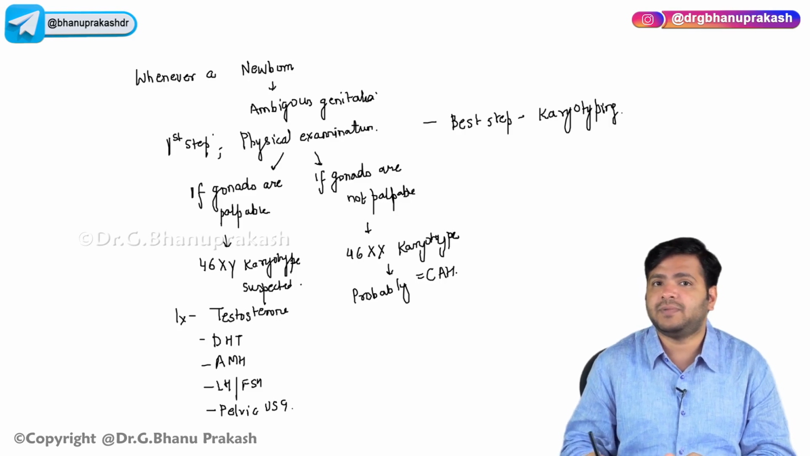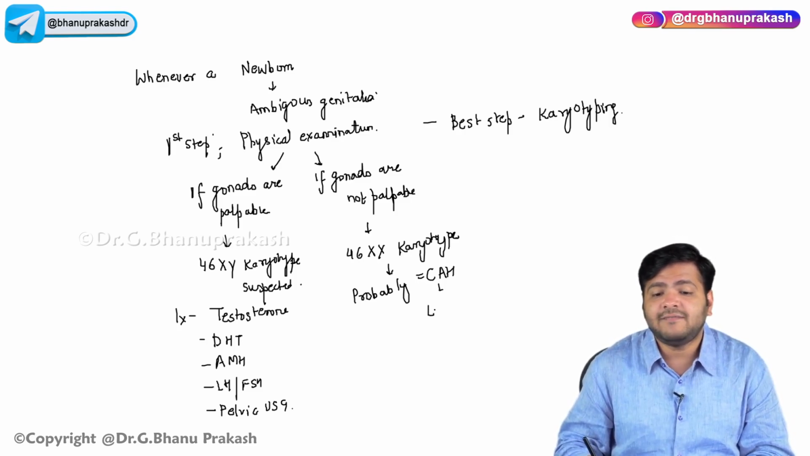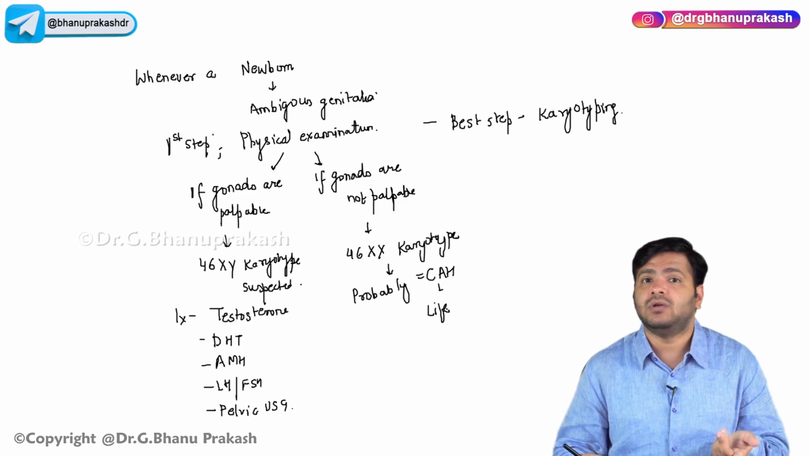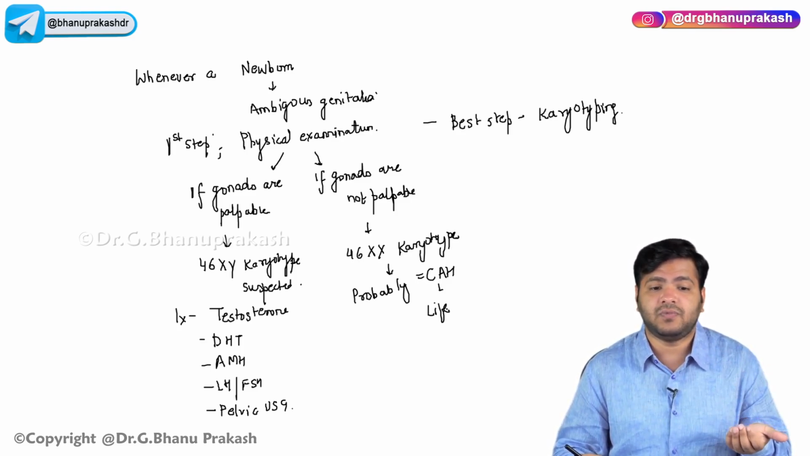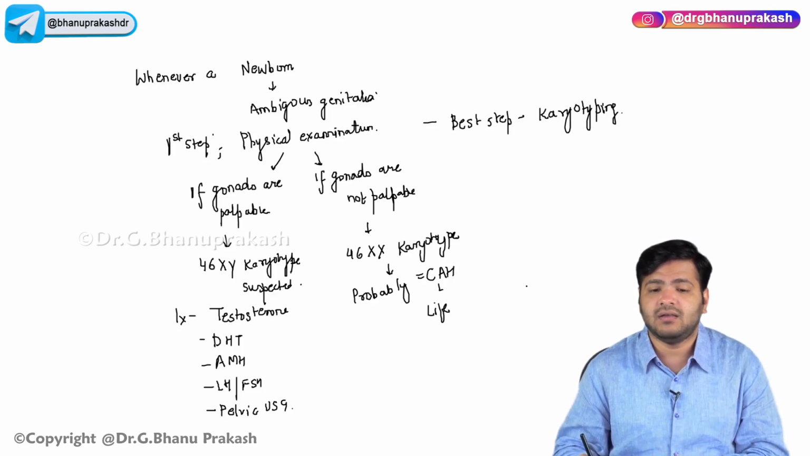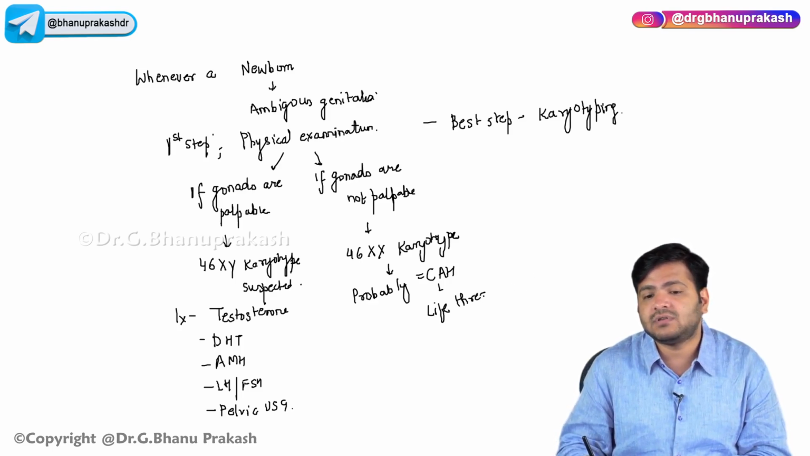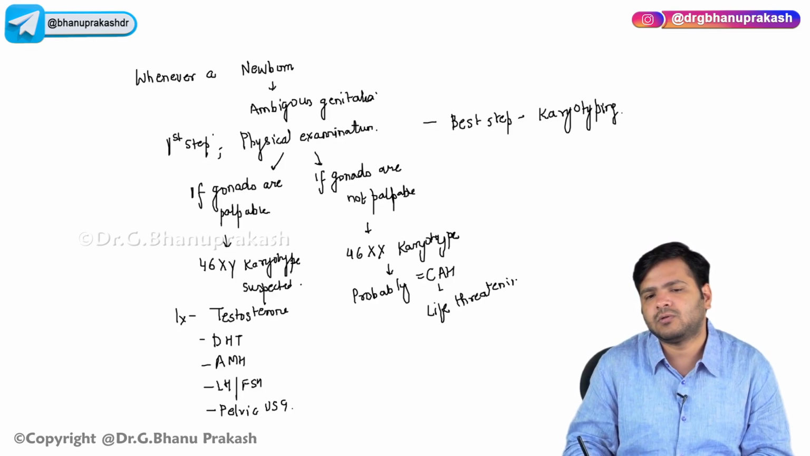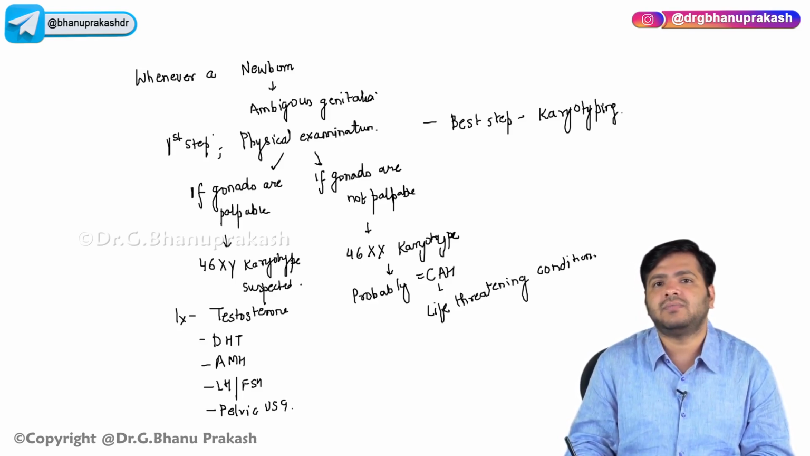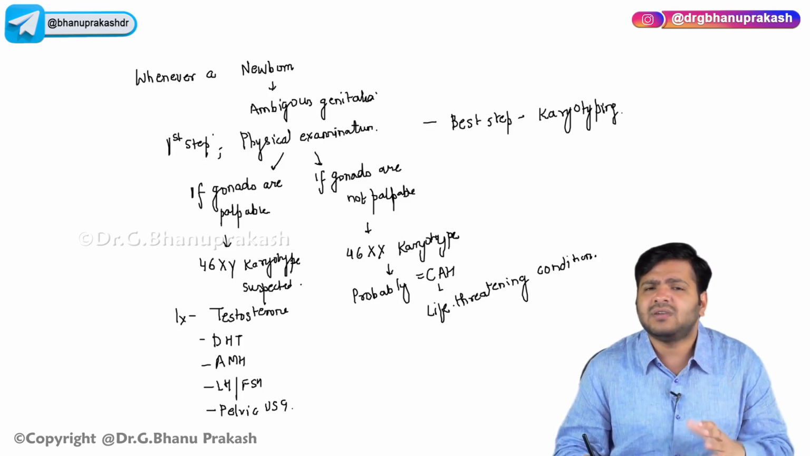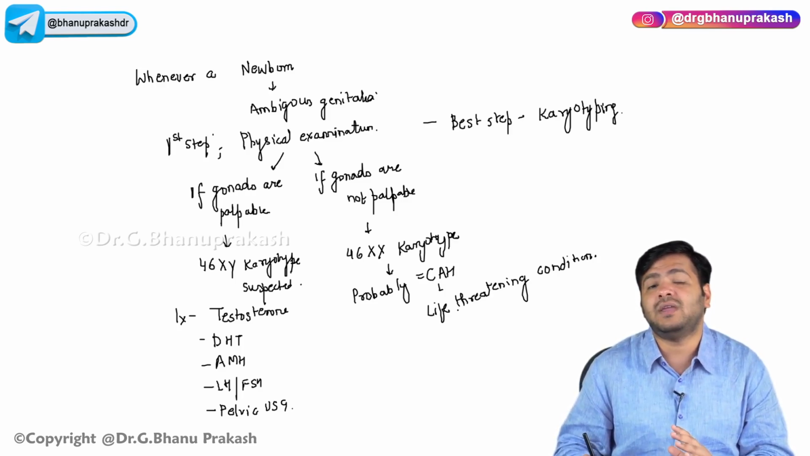If a 46XX karyotype is suspected, it can probably be congenital adrenal hyperplasia. Remember, it is a life-threatening condition. I've already told you that the BP will be low automatically. There will be hypoglycemia. And you have to send all the investigations, but do not wait for the report to initiate the treatment.